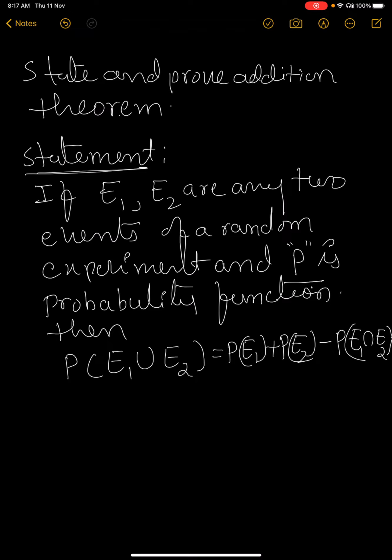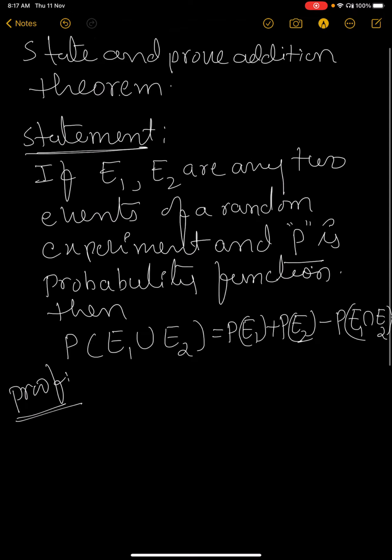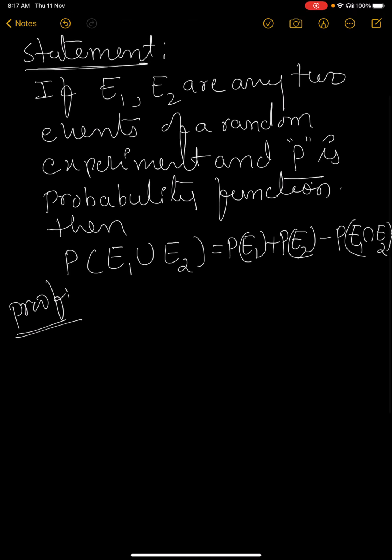This is the statement. For the proof, what is given to us? Two events, E1 and E2, are given, and P is the probability function. We know about the probability function.